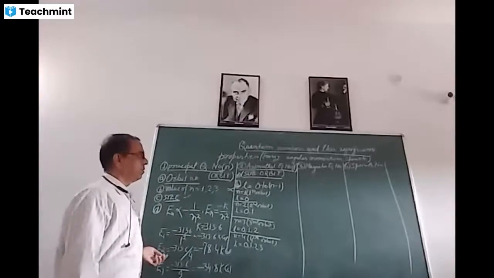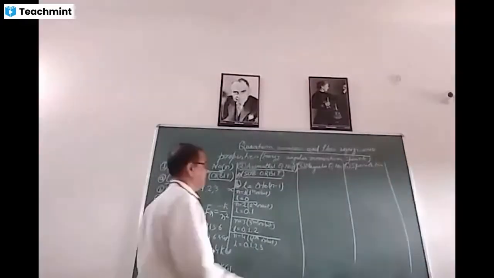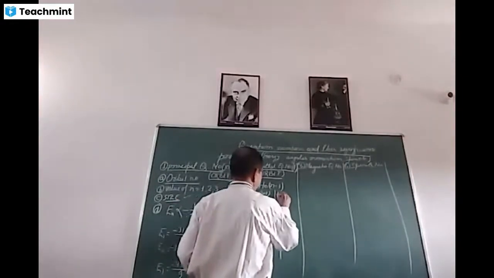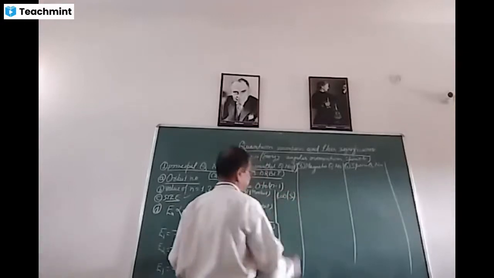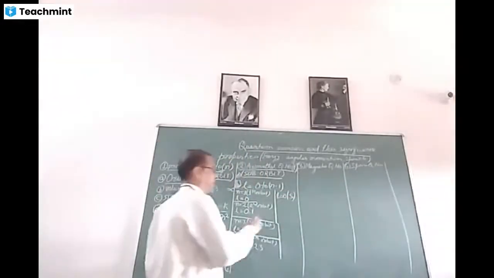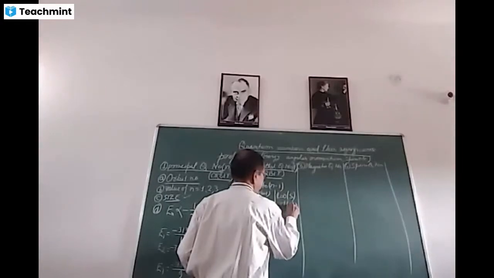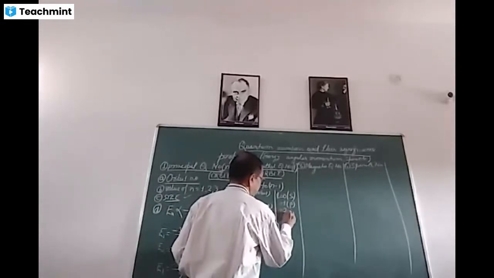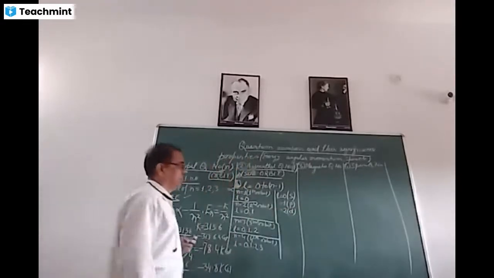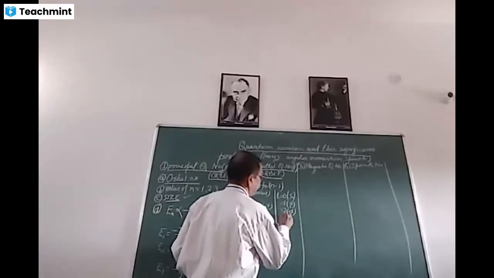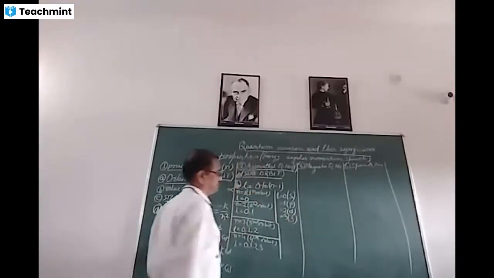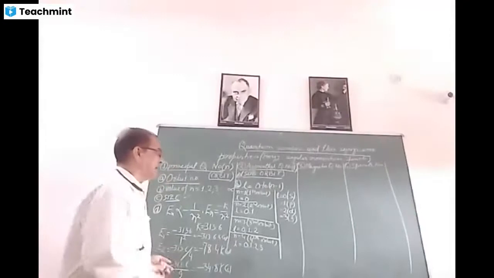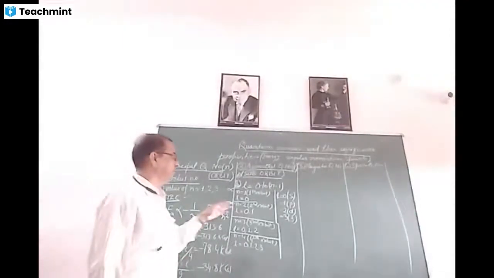Now, there is an important aspect here. L is equal to 0 is S suborbit. L is equal to 1, this is P suborbit. L is equal to 2, this is D suborbit. And L is equal to 3, this is F suborbit. What do we see here? We can determine which suborbits are present in which orbit.